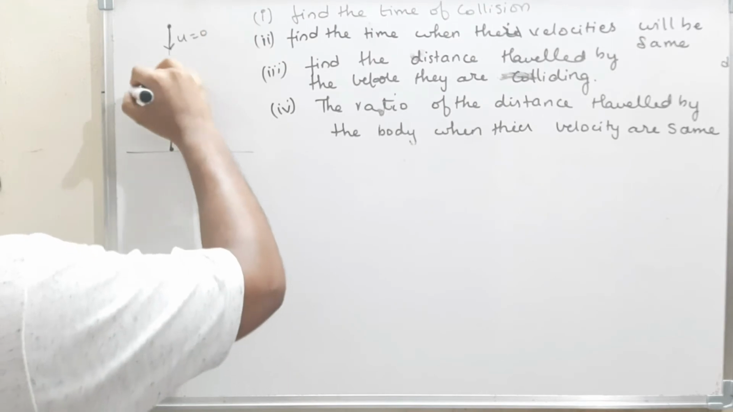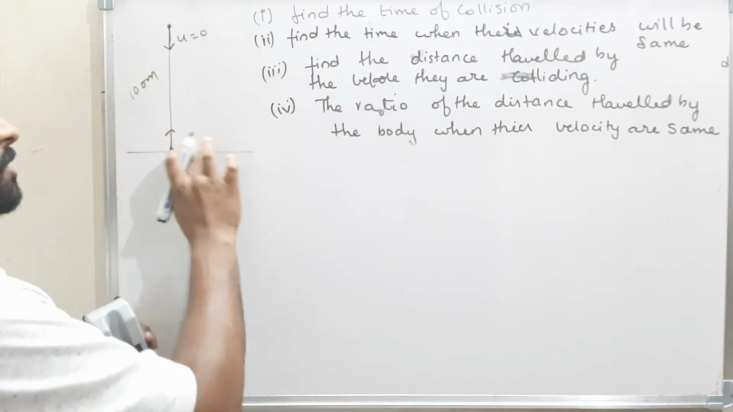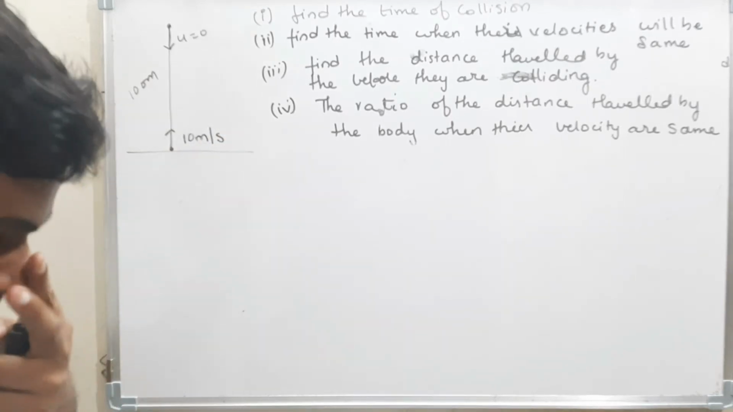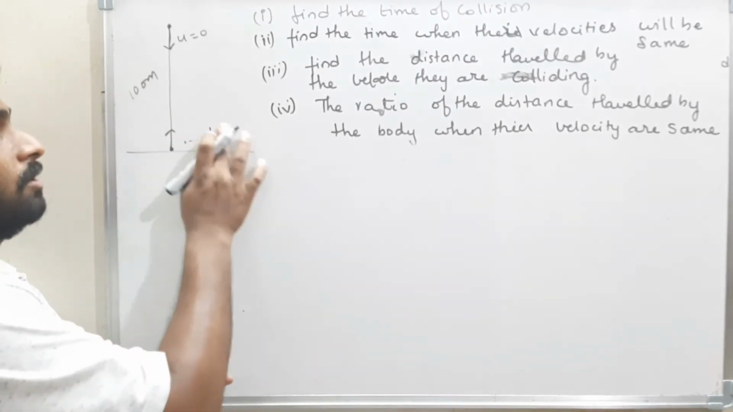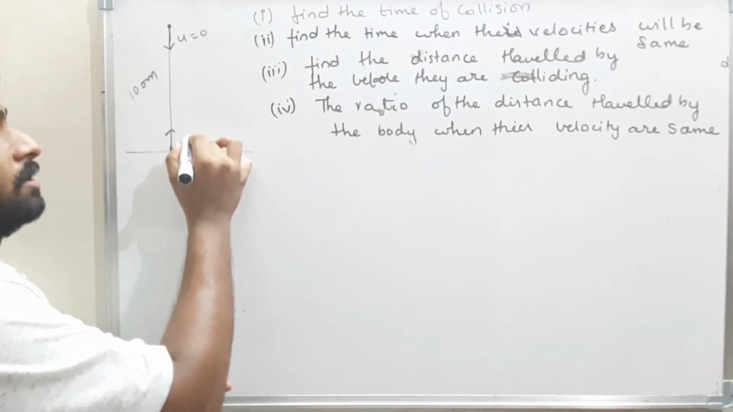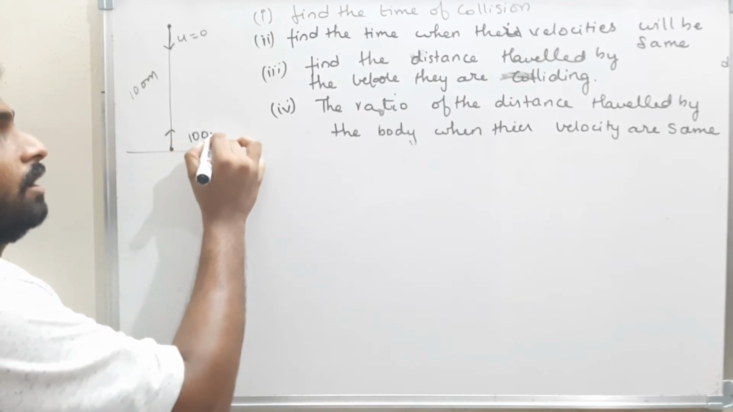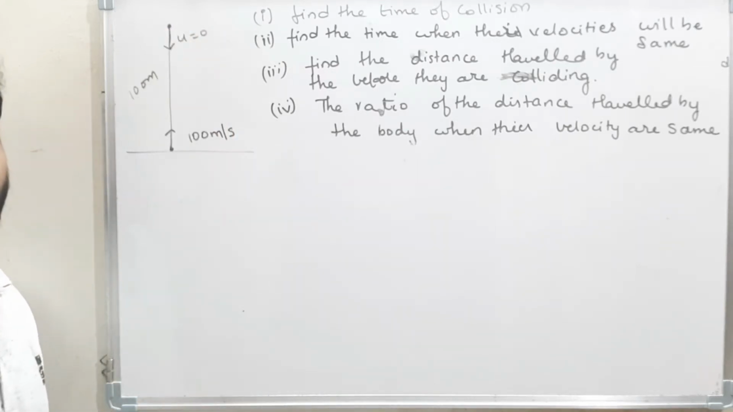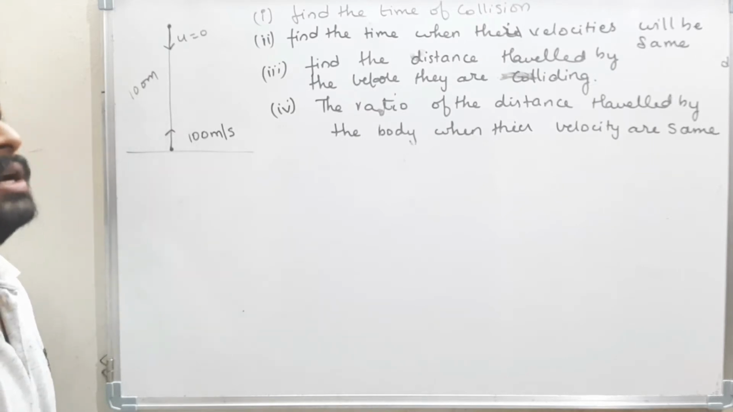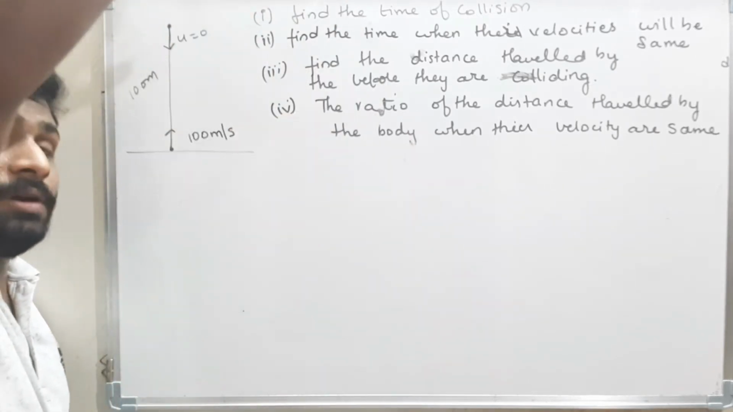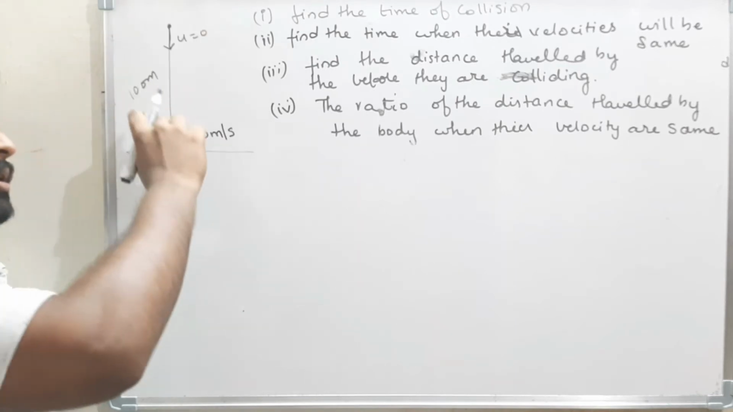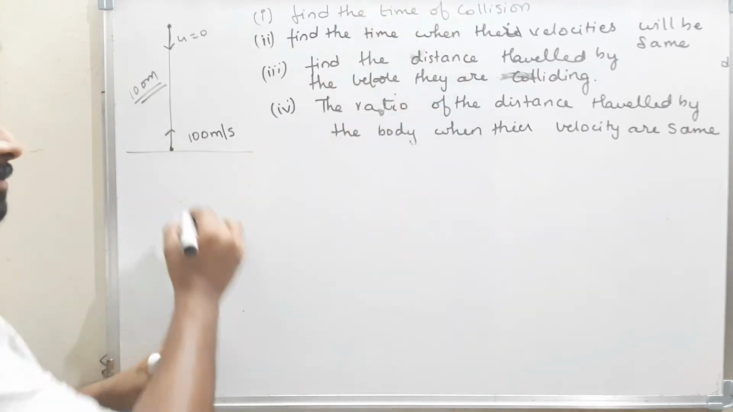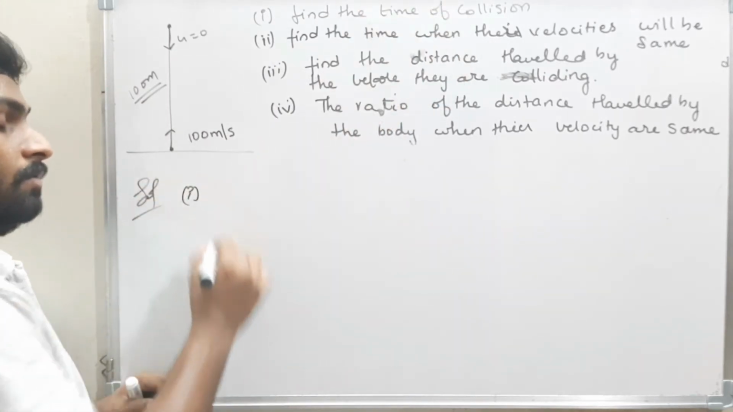Now, h is 100 meters and u is 10 meters per second. Okay, it is not 10 meters per second. We will take it as 100 meters per second. Now see here. One body is projected with a velocity 100 meters per second. Another body is left freely with the initial velocity 0 and the distance between the two bodies is 100 meters. Now, find the time of collision.